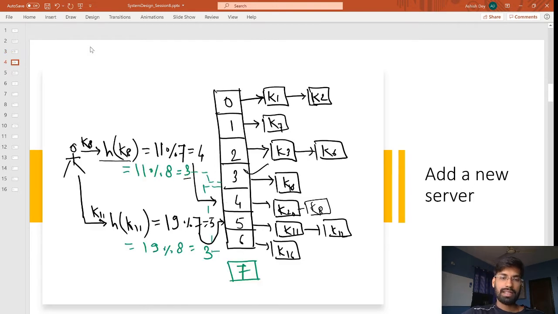Let's say we are adding a new server, server number 7. Now the total number of servers that we had earlier was 7. Now over here it is 0 to 7, so we have 8 servers, right? So now this guy has already written some of the keys that we have seen already. So now let's say this guy wants to fetch the k8.